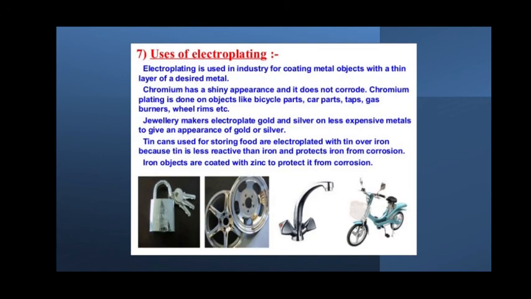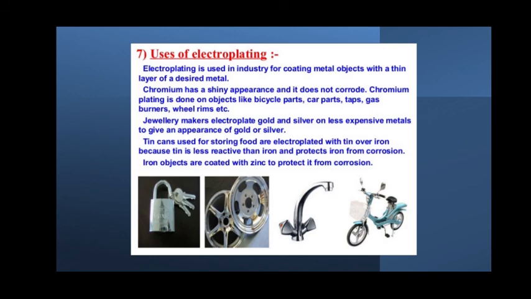So where is electroplating being used? What is the application of electroplating? Initially I said in medals and taps. Apart from that, electroplating is used in industries for coating metal objects with a thin layer of the desired metal. Chromium has a shiny appearance and it does not corrode.